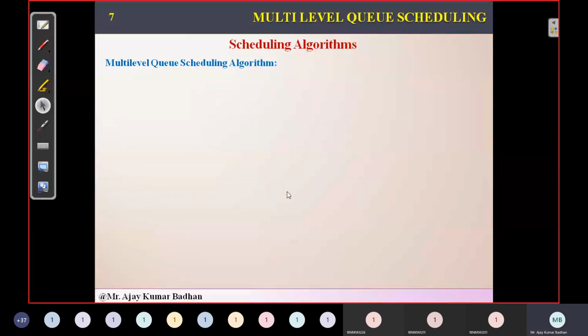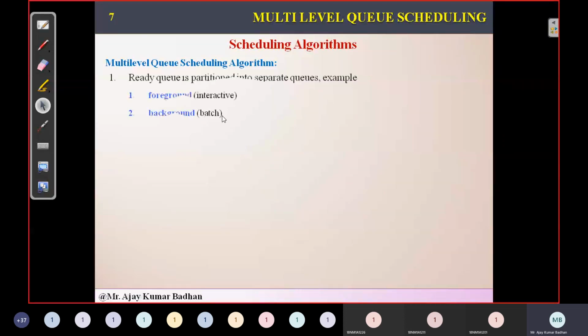Fine. So next one, we have multi-level queue scheduling algorithm. From here onwards we will be discussing two algorithms and we'll wrap it up. Now this particular algorithm doesn't have a problem part. This is only explanation, internally the system does it. What it exactly does is whatever processes we are creating, those are classified first into different types. That is foreground, background.